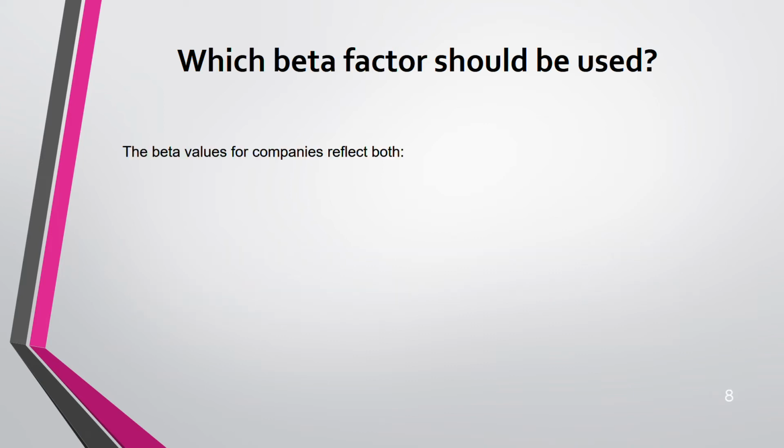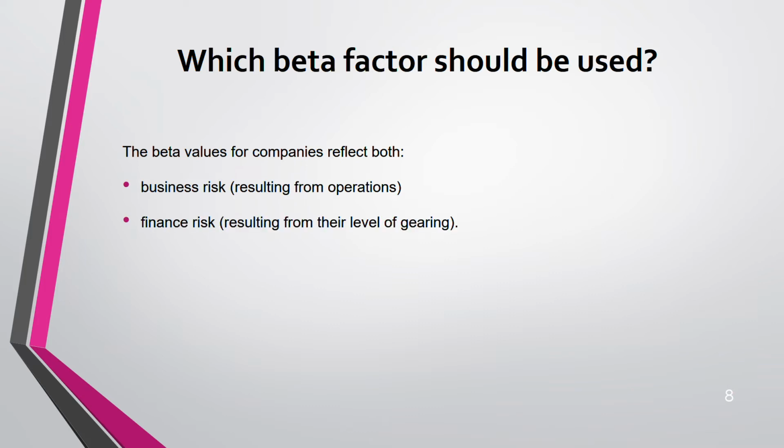Now, the beta value reflects two things. Any beta value reflects two things. You have to know it. Number one is business risk, number two is finance risk. Business risk means it depends on your operation, how risky your business is. Some businesses are more riskier than others. Finance risk, it is based on your gearing, how much debt you have, debt versus equity you have. Okay,